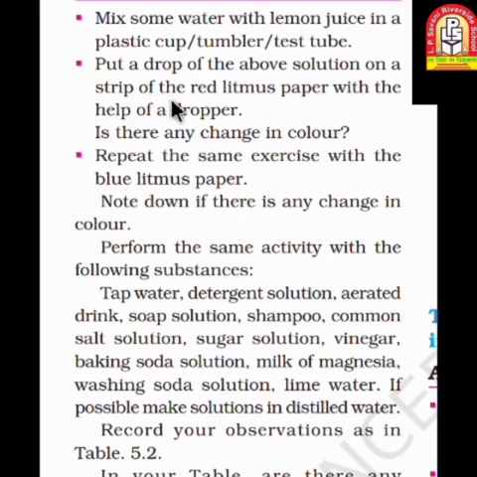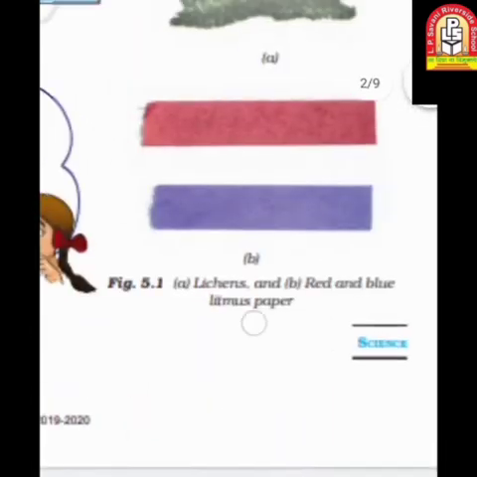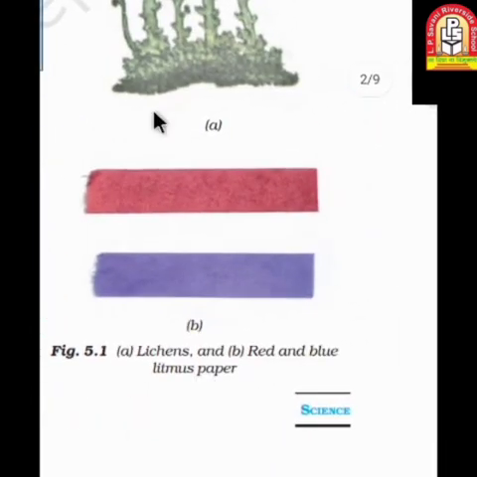What we have to do is take lemon juice and add water to it. Then, we already have these two strips of the litmus paper. What I have to do is take out one or two drops and add them on the red litmus paper, and do the same with the blue litmus paper also.